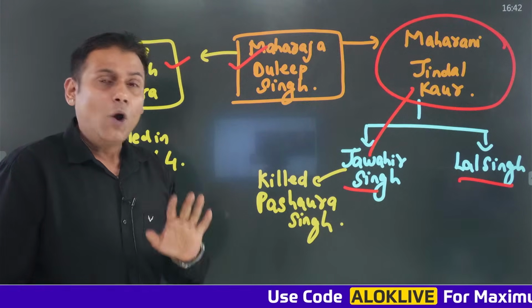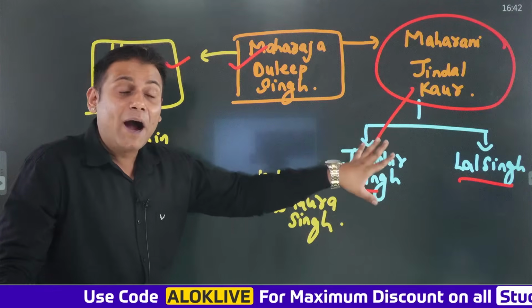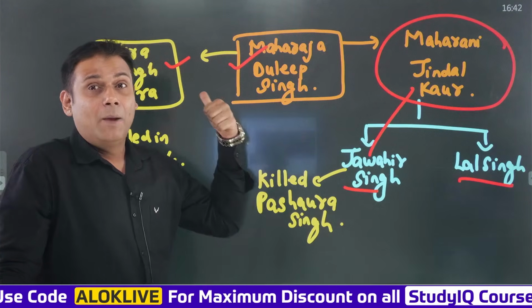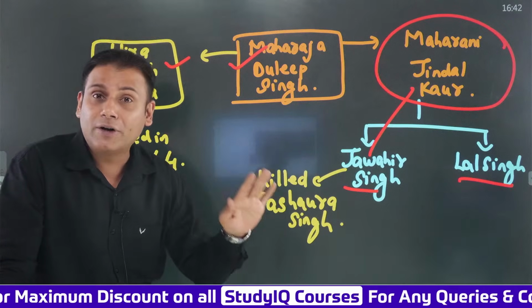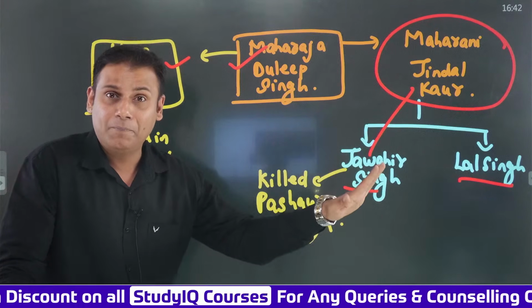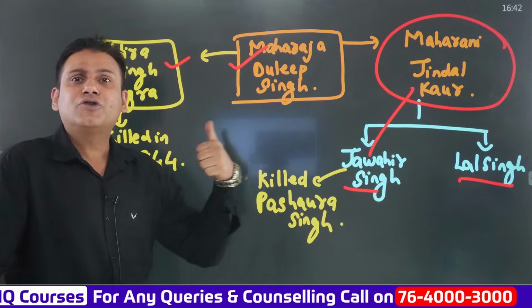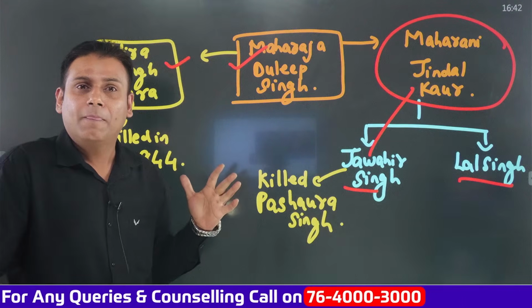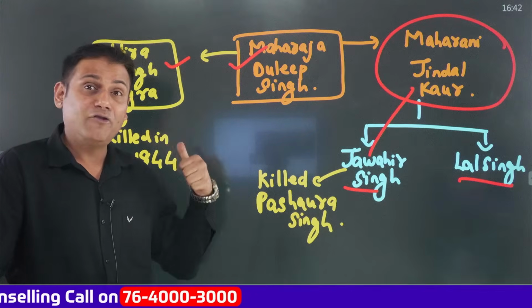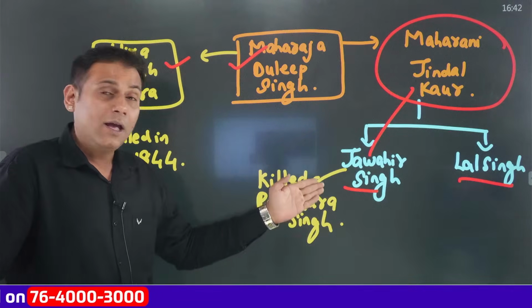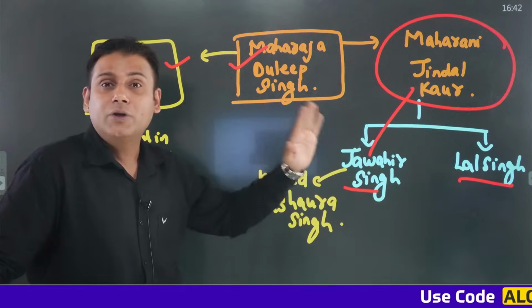Okay. Now, at that particular point of time, Jawahar Singh aspired to become the Wazir. But he could not be made the Wazir because he was not supported by the other Sikh chiefs. So Hira Singh Dogra, who was a very honest person, was chosen as the next Wazir. And he had the support of the Sikh army as well. But Jawahar Singh, although he was the brother of Maharani Jindal Kaur, was not chosen as the Wazir.